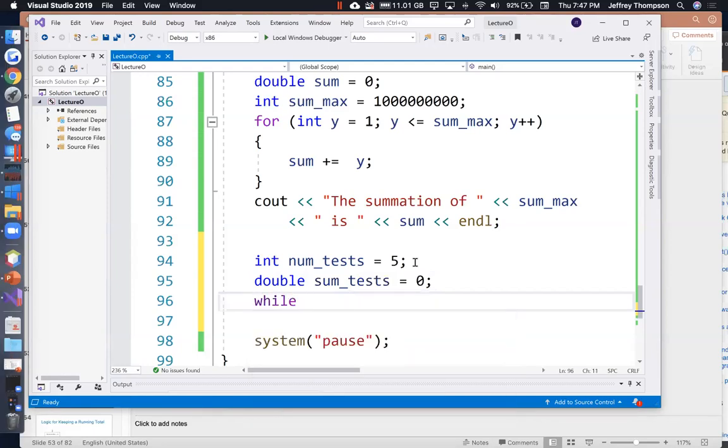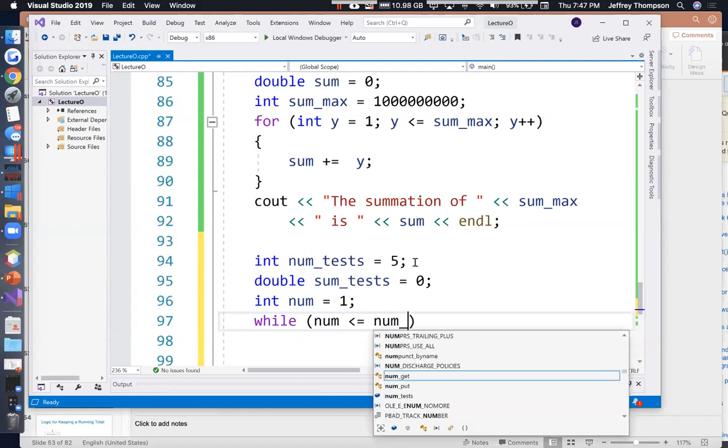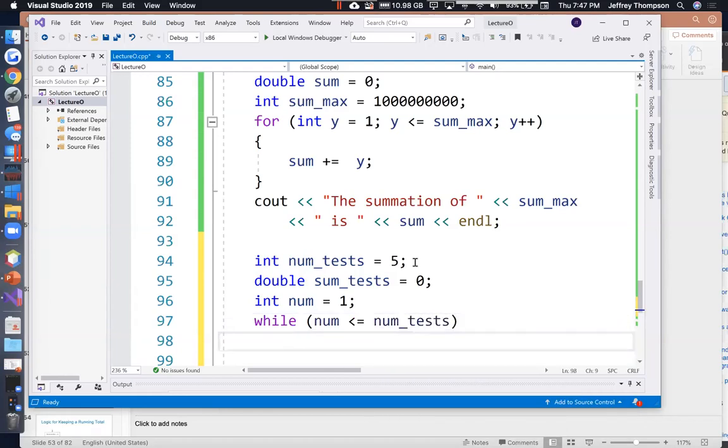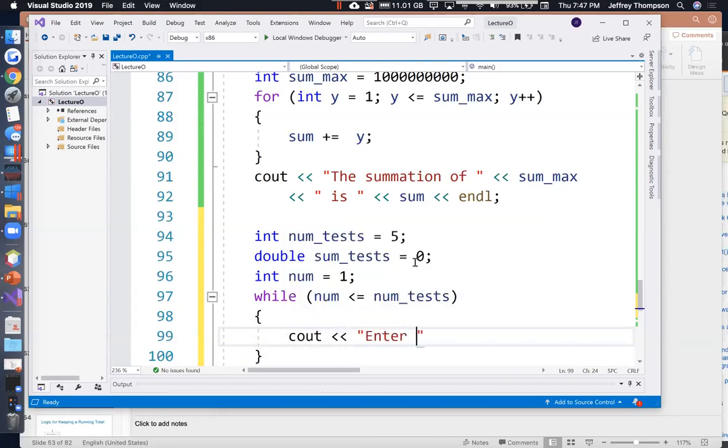And let's just do a while loop. Our loop control variable is just going to be called num, like test number. So while num is less than or equal to num_tests, cout, less than, less than, "enter test score number ", less than, less than, num.